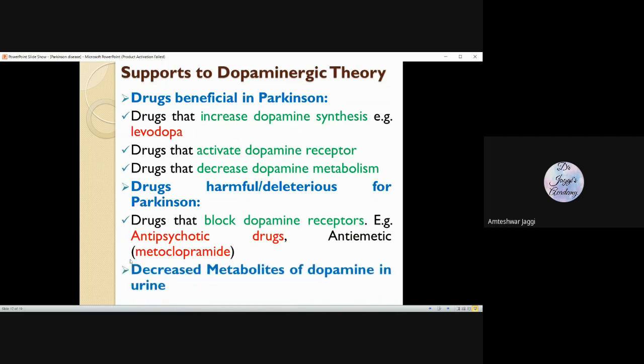Another thing that has been found is that in patients with Parkinson, the levels of dopamine metabolites in the urine are very low. Decreased metabolites of dopamine in the urine are indicative of Parkinson disease.